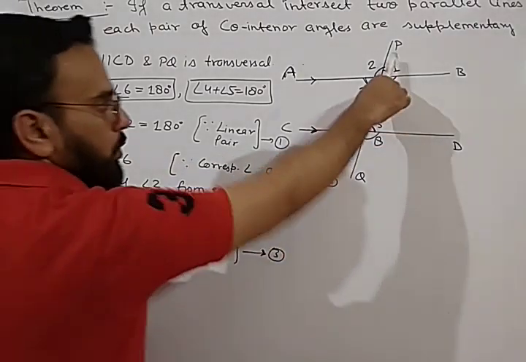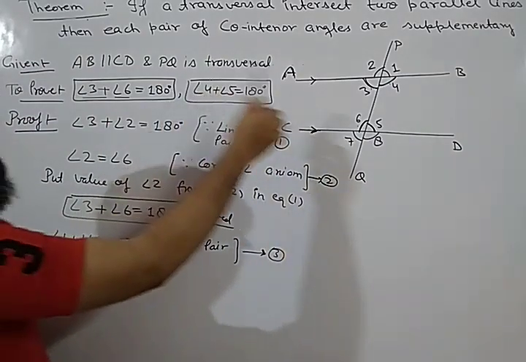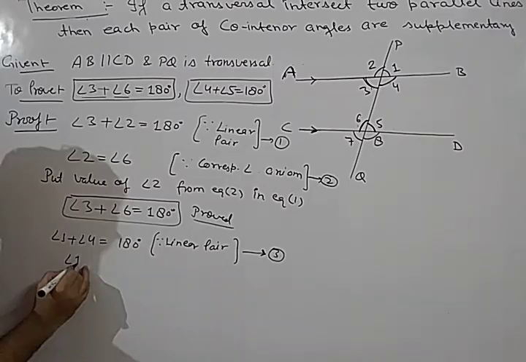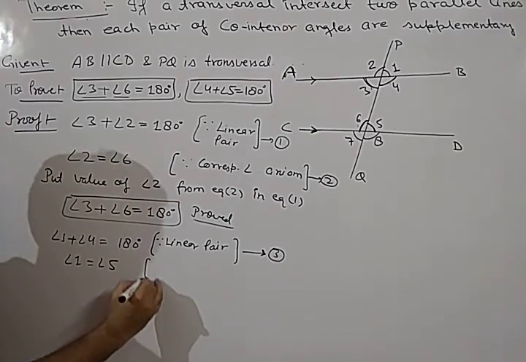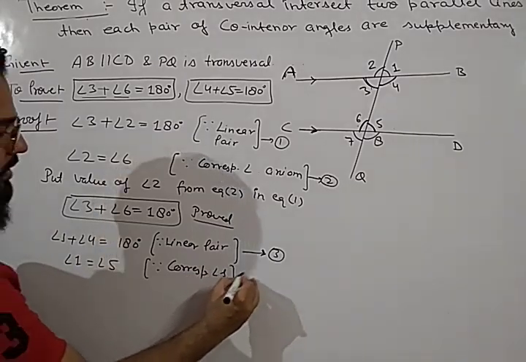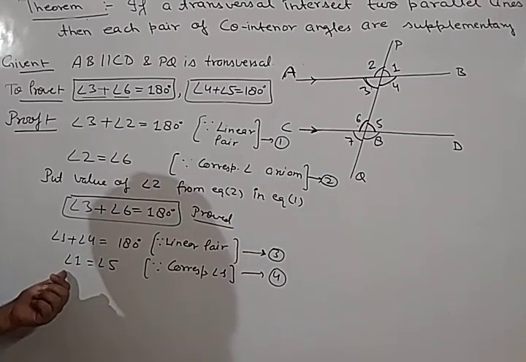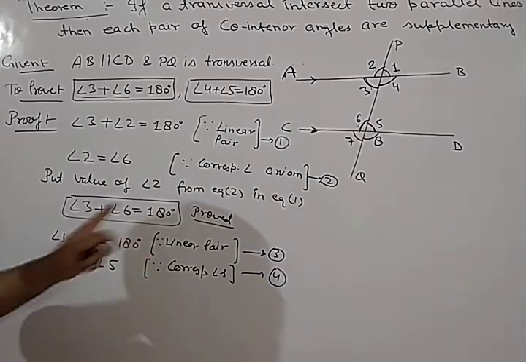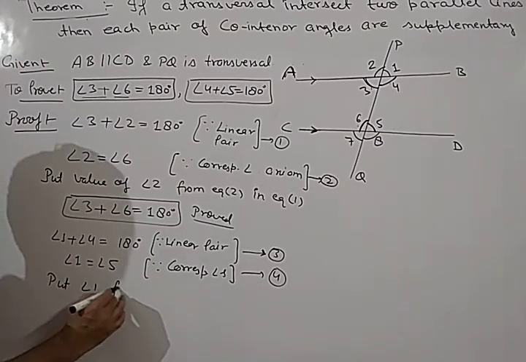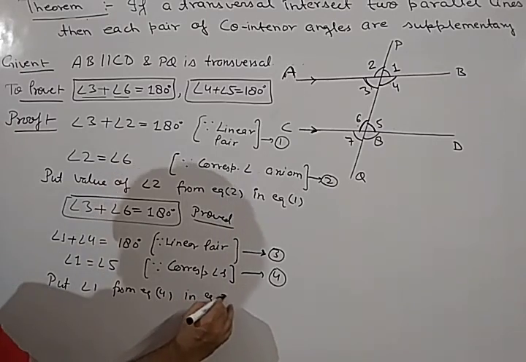Okay. So 1 plus 4 is 180. And what we have to prove here is 4 plus 5. And we know that 1 and 5 are corresponding. So we will write here, angle 1 is equal to angle 5, since they are corresponding angles. So this is our equation number 4. So again put the value of angle 1 from equation 4 in equation 3.